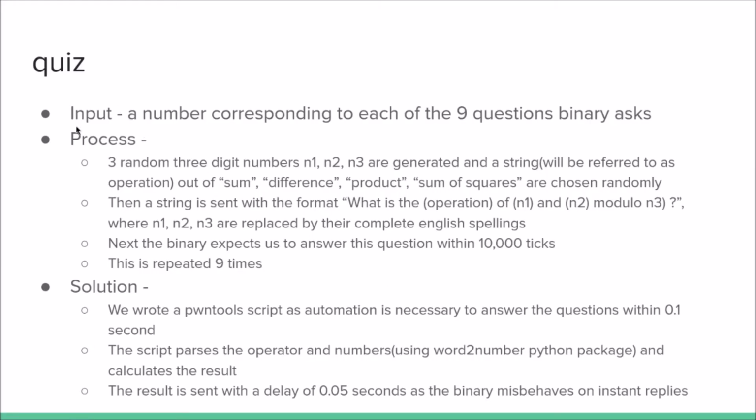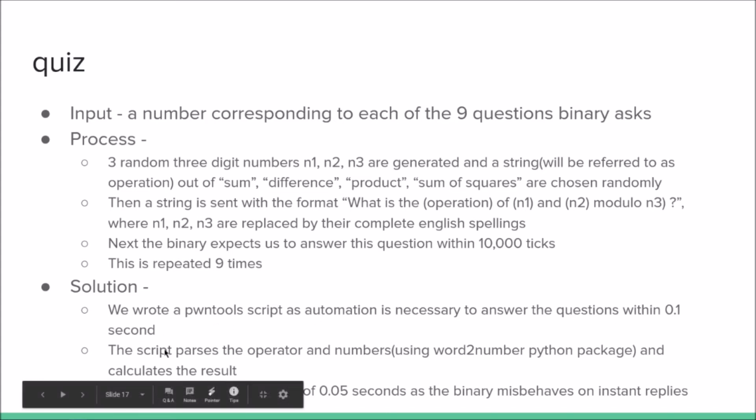Last up is quiz. It took a number corresponding to each of the 9 questions asked by the binary. The binary asked questions along the lines of what is the operation of n1 and n2 modulo n3. N1, N2, N3 are three random 3-digit numbers, and operation can be any of sum, difference, product and sum of squares. We wrote a pwntools script as automation was required, because the binary required us to answer the questions within 0.1 second, and we did some parsing and sent the results with a delay of 0.05 seconds as the binary misbehaved on instant replies.